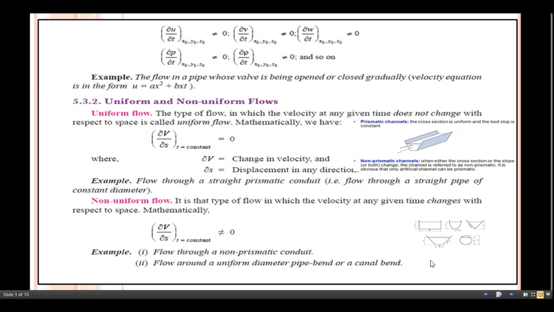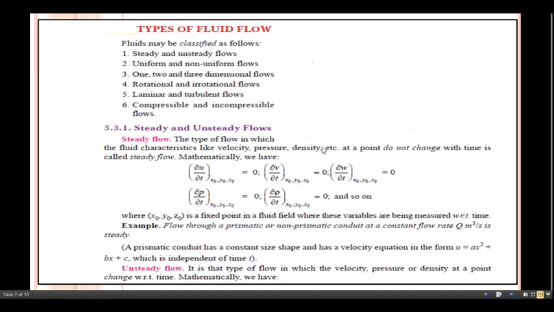Next, the non-prismatic channel, when the cross section varies. Here you see a trapezoidal cross section in front of you. If I mix this with another shape, then unsteady flow takes place through that particular channel. Now the velocity equation for the steady flow is u equals ax square plus bx plus c, which is independent of time. No time parameter is available in this equation. This is the quadratic form of the velocity relation.